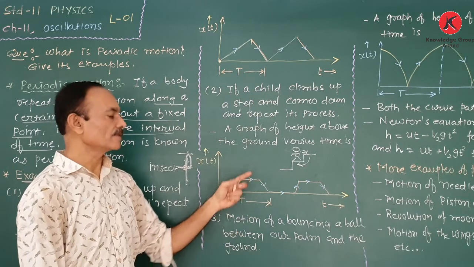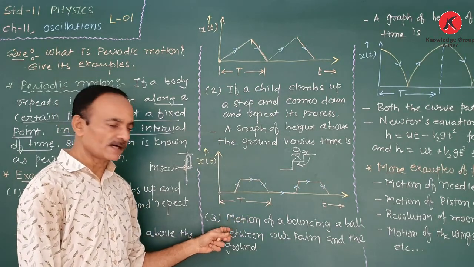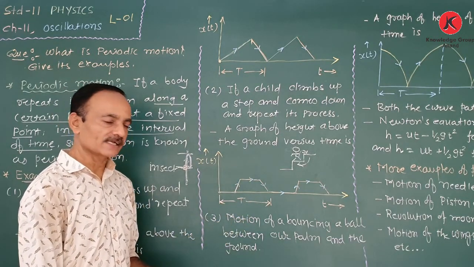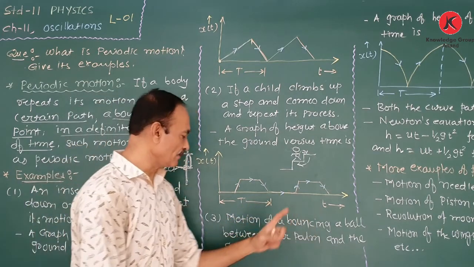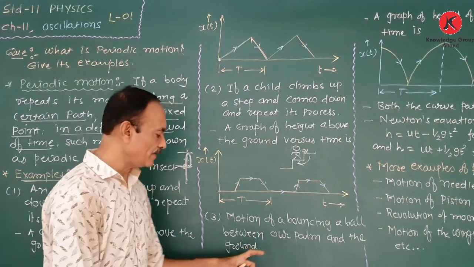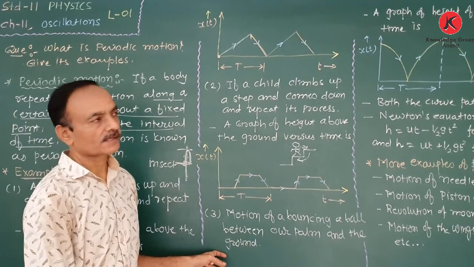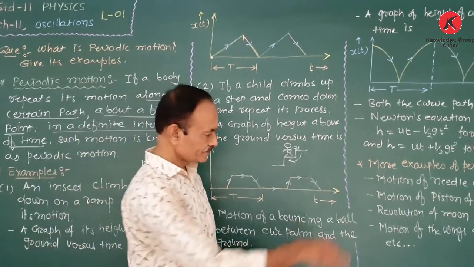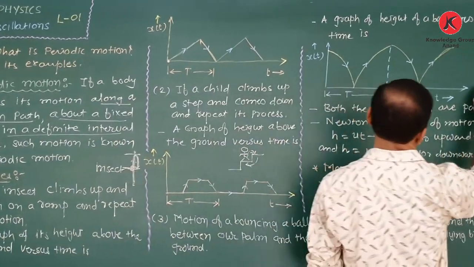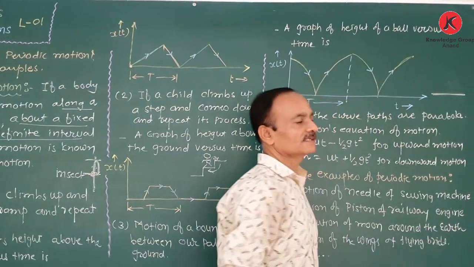And now the third example of periodic motion is the motion of bouncing a ball between our palm and the ground. Sometimes we play like this with a ball. There is the ground.